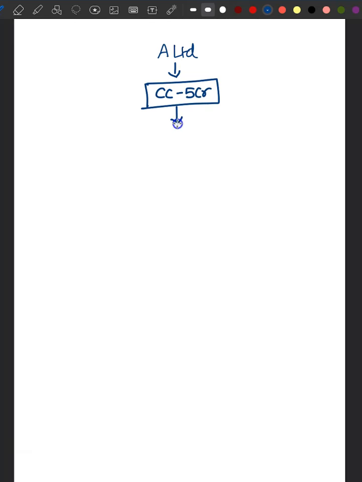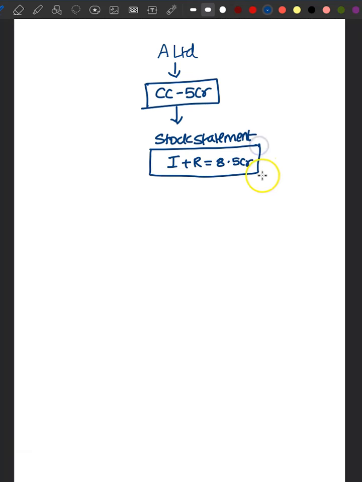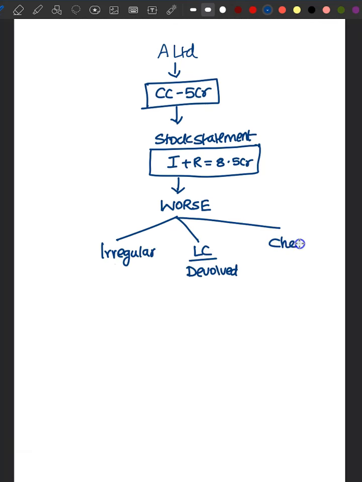To support this cash credit facility, they are submitting a stock statement, and this stock statement claimed this company had inventory plus receivables of 8.5 crore. But despite having this much of current assets, this company's liquidity position was always worse. The conduct of the account was irregular. The LCs were devolving. They faced frequent check bounces. So the bank was not happy with the way in which the account is conducted.